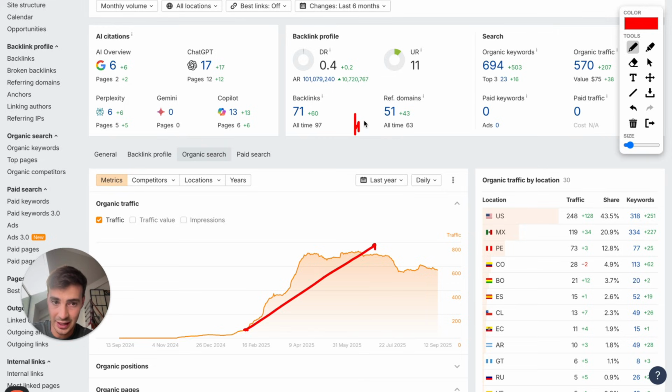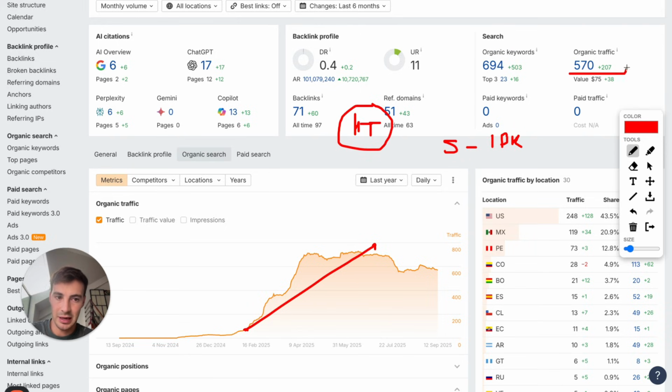This is a high ticket niche. What I mean by this is that if you want to buy, or I guess rent, whatever it is that these guys are selling, it's 5 to 10K minimum. Point being is that this traffic might seem small, but they only need like 1 or 2 people to buy every single month to make a lot of money.